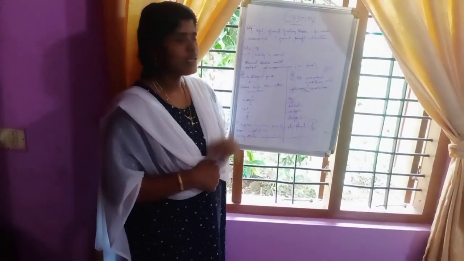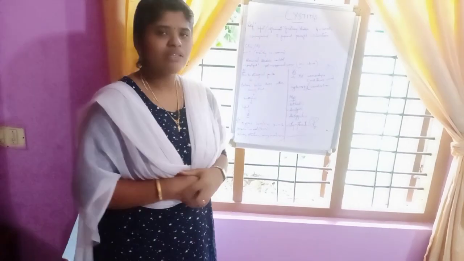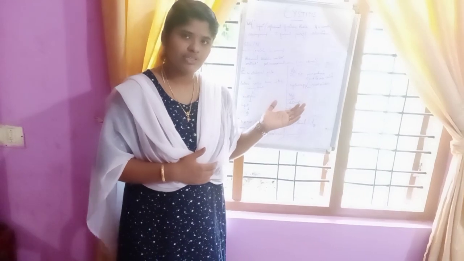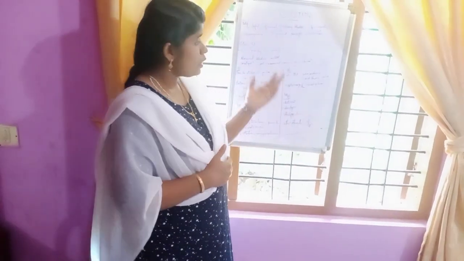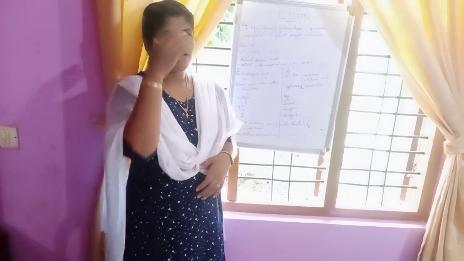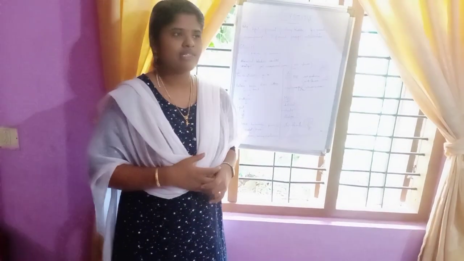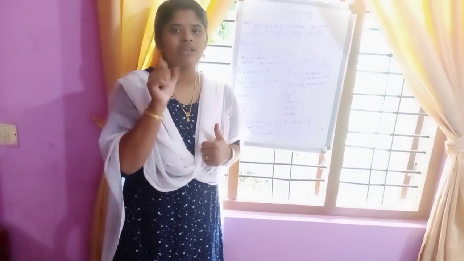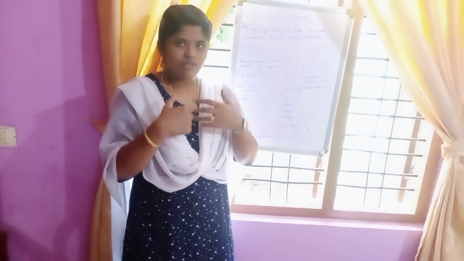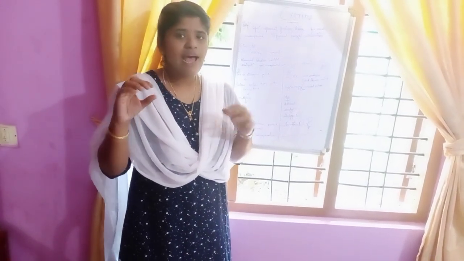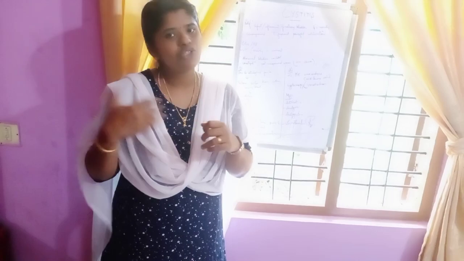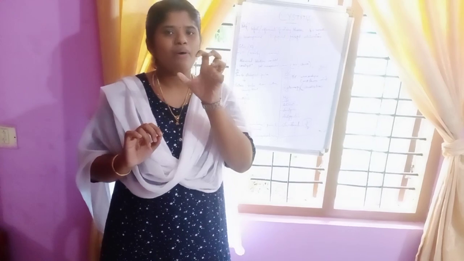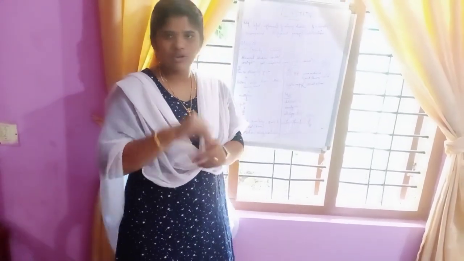Next one is diagnostic evaluation. If a person is having cystitis, what diagnostic evaluation can we do? We will have a thorough history collection and a thorough physical examination. Now, we will be collecting the urine. Urine analysis will be done. When we ask the patient to collect the urine, we ask for a midstream urine. When the person is urinating, the first urine we ask them to leave, the middle urine we ask them to collect, and the last urine we ask them to leave. The midstream urine gives the exact amount of bacteria or infection present.